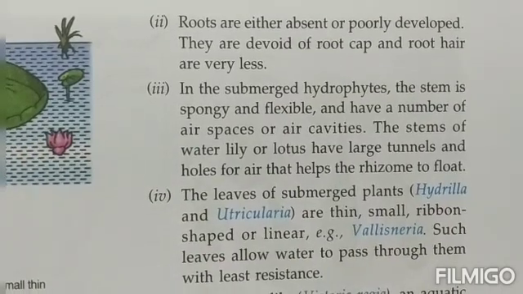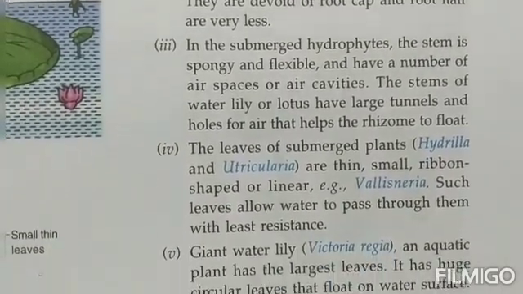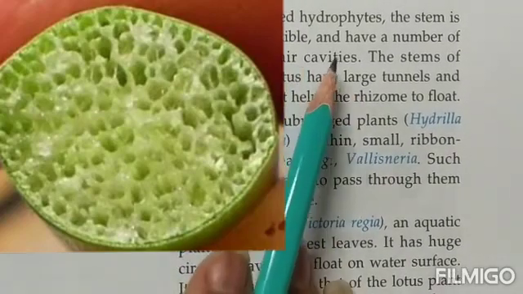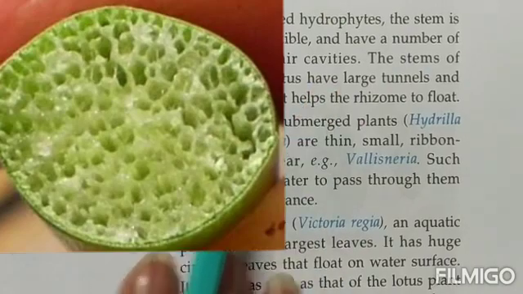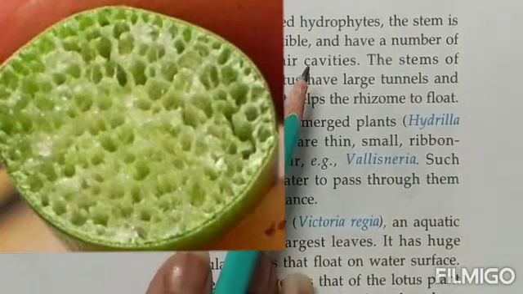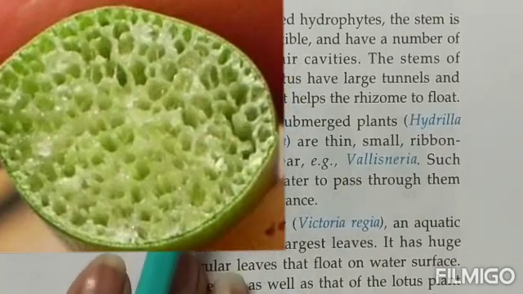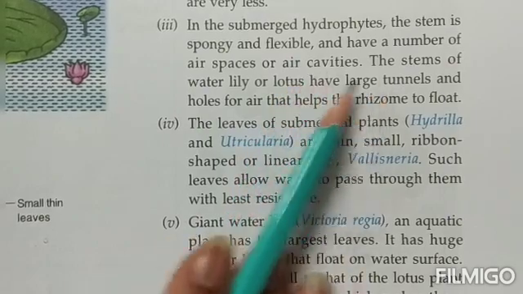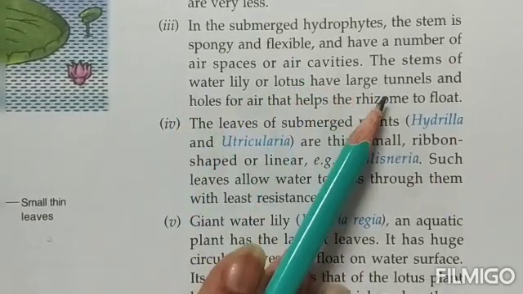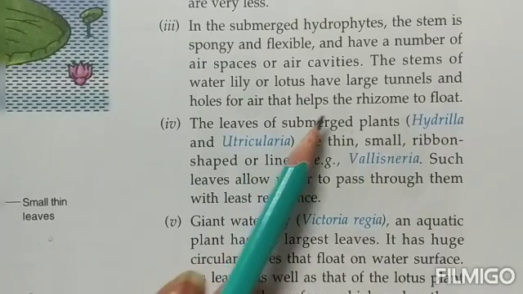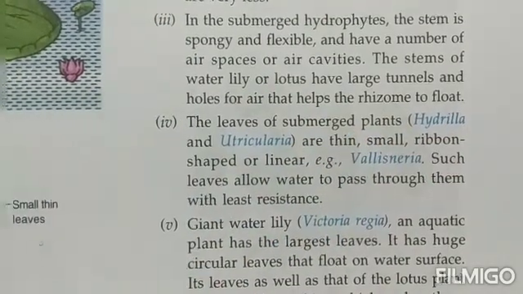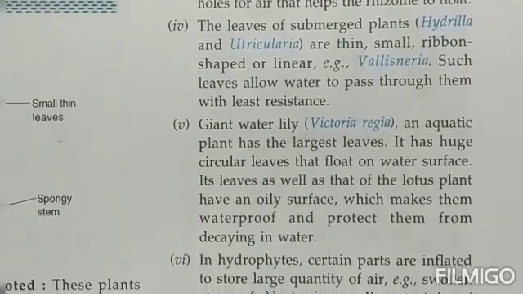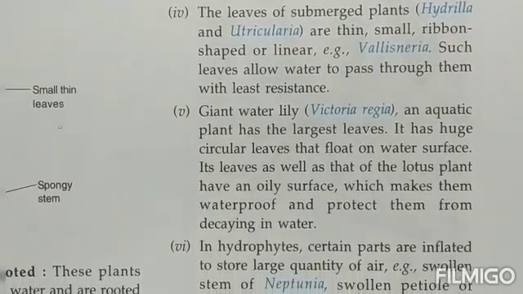In the submerged hydrophytes, the stem is spongy and flexible and has a number of air spaces or air cavities. Now this is important, children. Why? Because this helps the plant in floating. If they have air spaces in the stem, the plant is able to float easily in the water. The stem of the water lily or lotus has large tunnels and holes for the air that help the rhizomes to float.